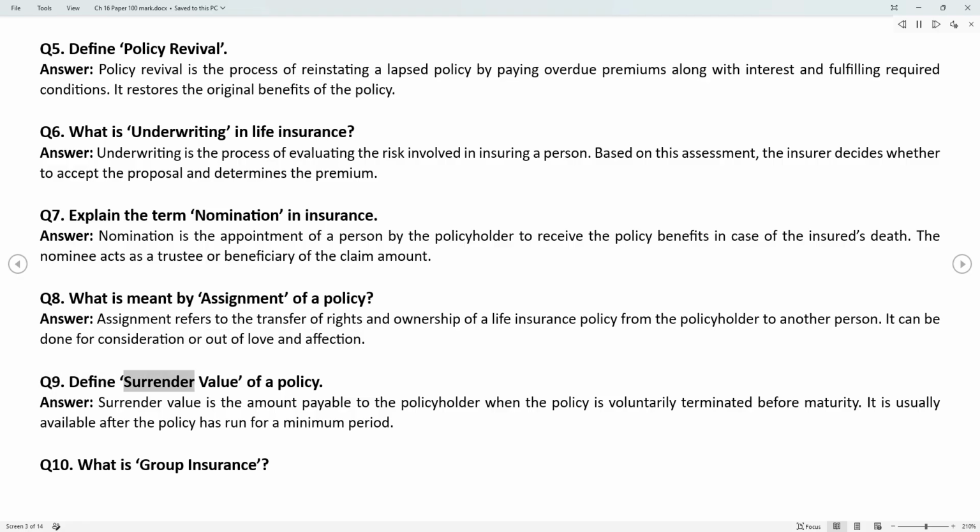Q9. Define surrender value of a policy. Answer. Surrender value is the amount payable to the policyholder when the policy is voluntarily terminated before maturity. It is usually available after the policy has run for a minimum period.